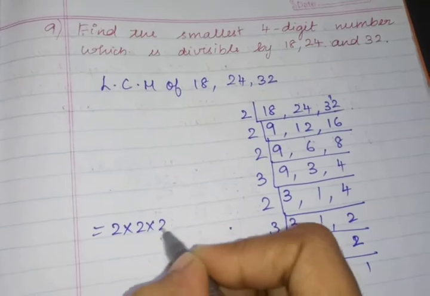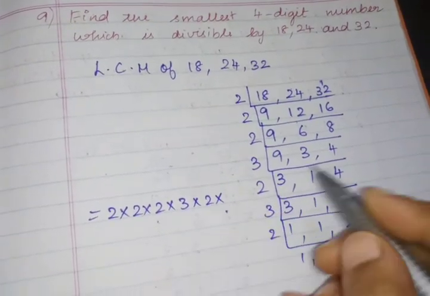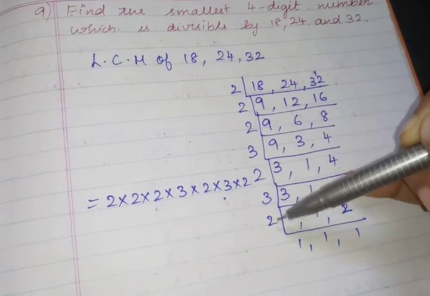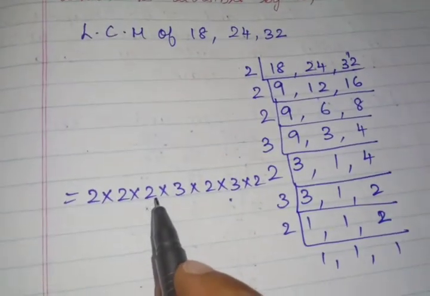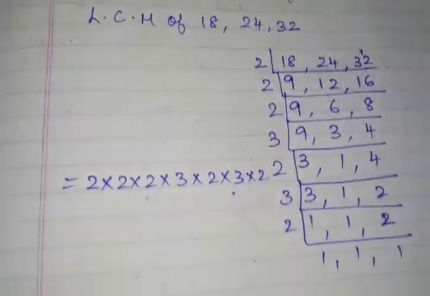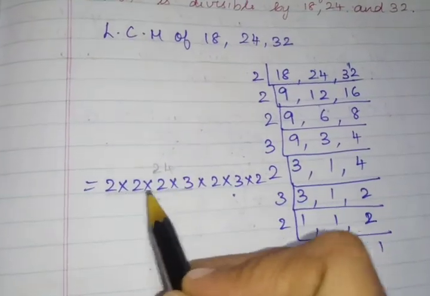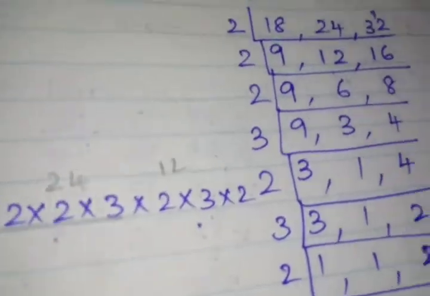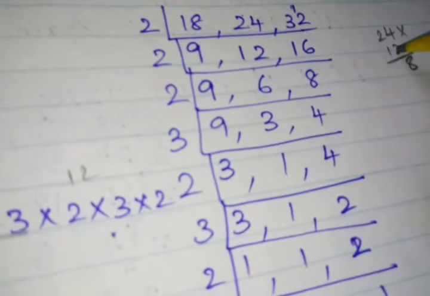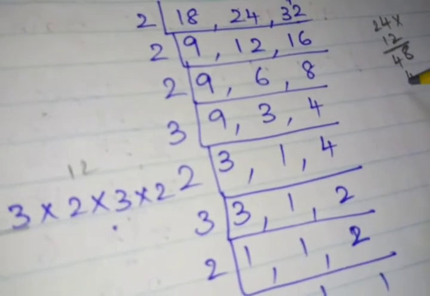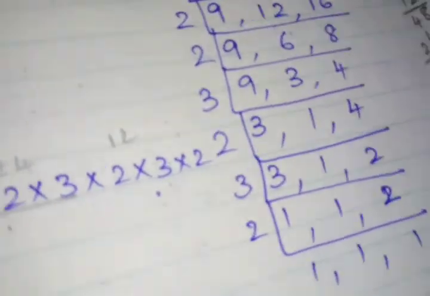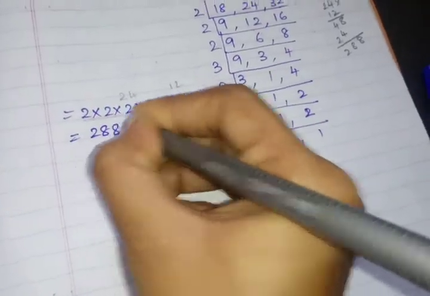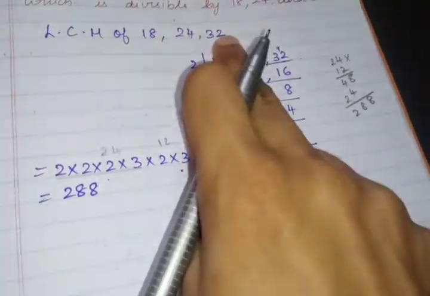2 into 2 into 2 into 3 into 2 into 3 into 2. 2 2s are 4, 4 2s are 8, 8 3s are 24. If you multiply all the values, you get 24, then 2 3s are 6, 6 2s are 12. Now 24 into 12 you should do. 4 2s are 8, 2 2s are 4, and so 288. So what is the least common multiple you are getting? 288 is your least common multiple of these three values.